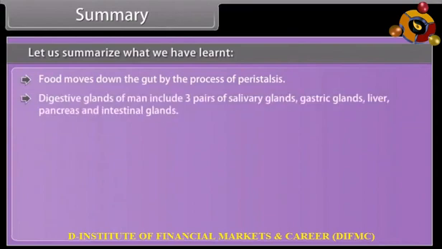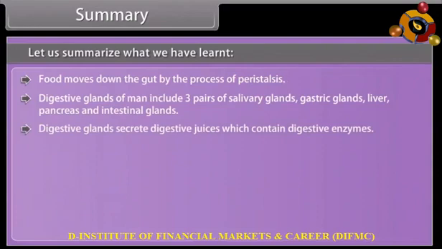Digestive glands of man include 3 pairs of salivary glands, gastric glands, liver, pancreas and intestinal glands. Digestive glands secrete digestive juices which contain digestive enzymes.